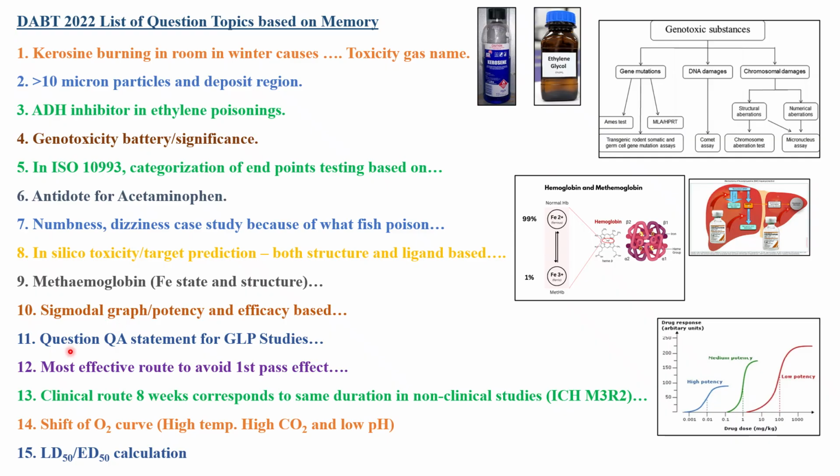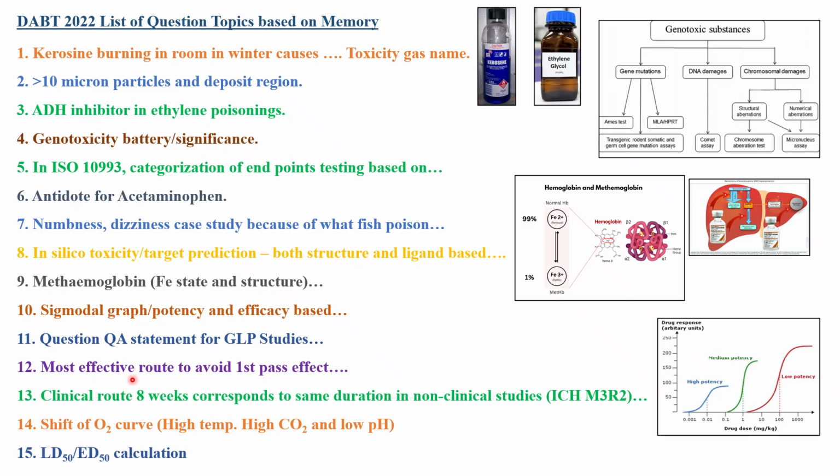Next is question number 11. One topic was on the QA statement for GLP studies. GLP, the OECD GLP, is an important component in the case of preclinical, non-clinical animal studies. GLP has various pillars in the test facility: management, QA, study director, study personnel, archive. With respect to their functions and responsibilities, you might get one question. This year they asked about the QA statement, which is a very important statement in all study protocols and study reports you will come across. Four options will be there, and you need to identify the QA statement.